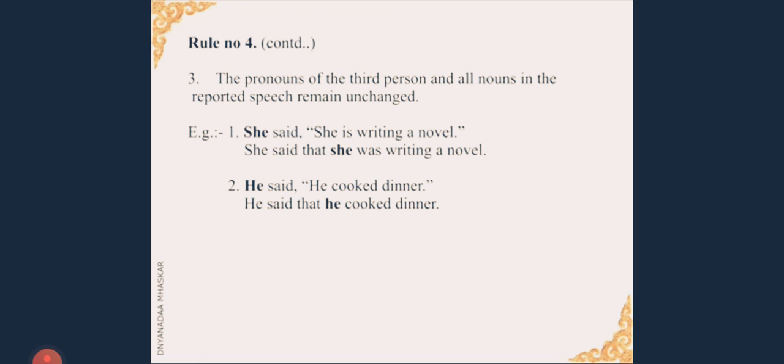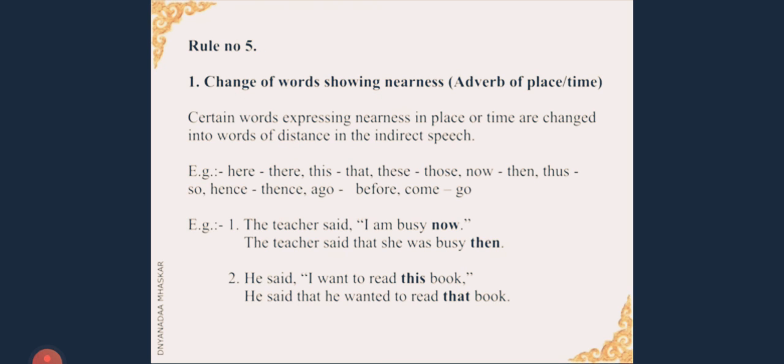I hope this concept of SON is clear to you. We come to the next rule, that is rule number 5. What we are going to see here is change of words showing nearness, that is adverb of place.